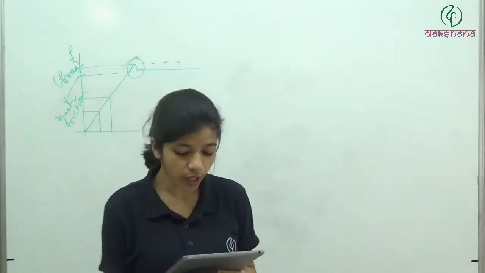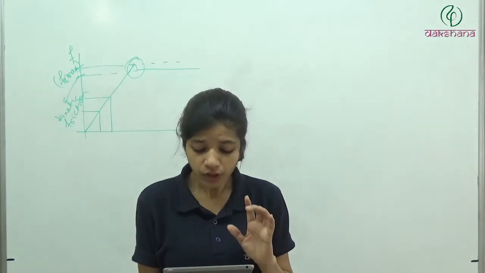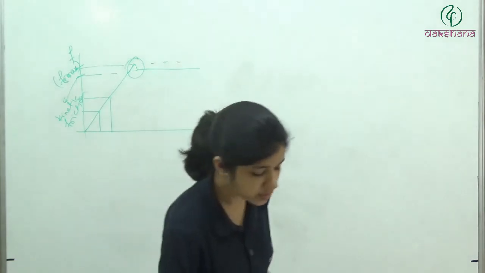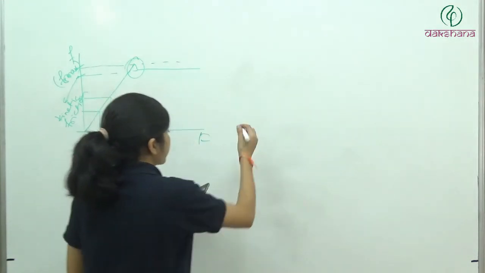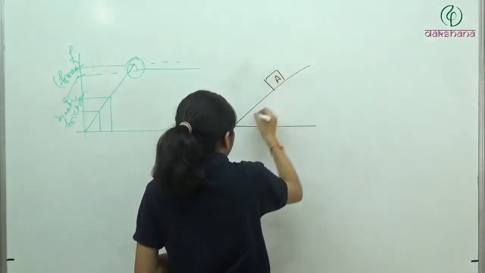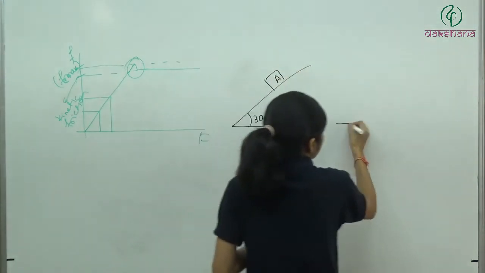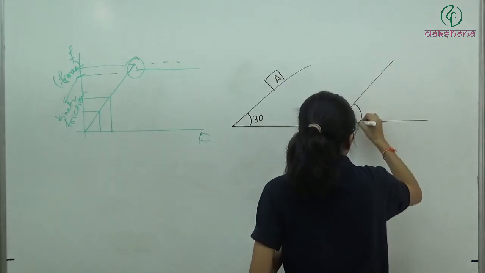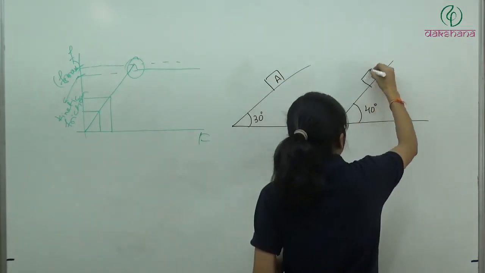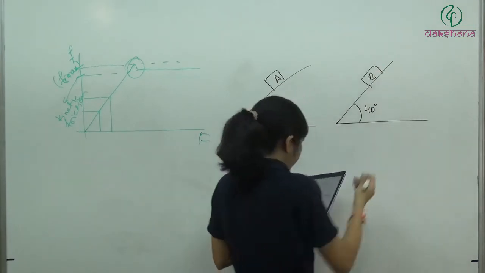Is this clear? So here, when we have block A, it begins to slide at 30 degree, and B begins to slide at 40 degree.